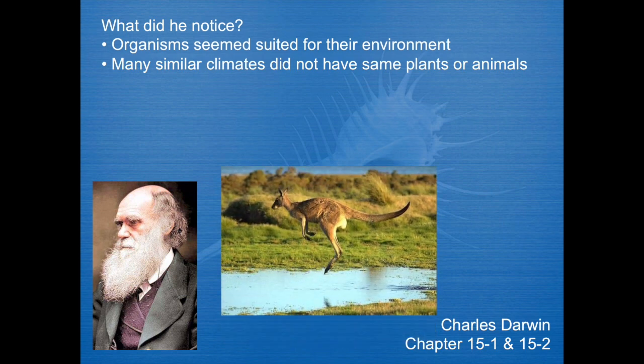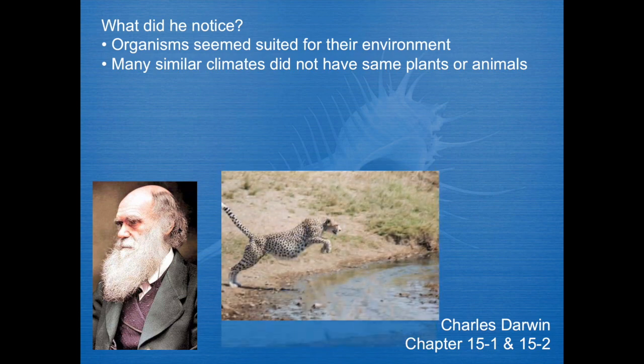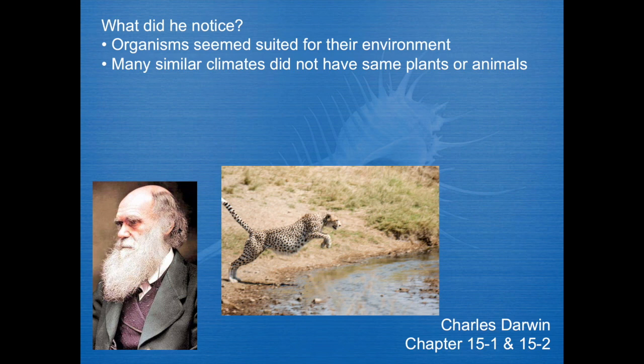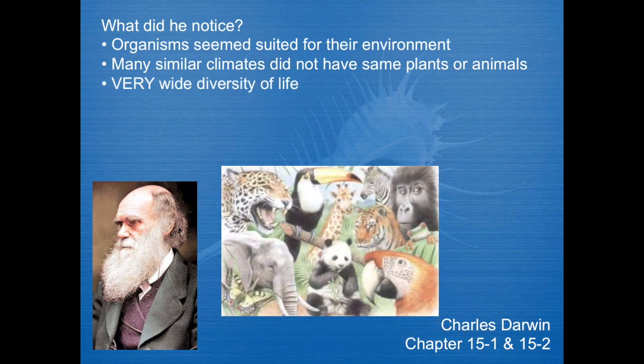But he also noticed that many similar climates throughout the world didn't have the same plants and animals. So, for instance, the dry or semi-dry and hot savanna regions of Africa had animals such as kangaroos. Why didn't they have animals such as the cheetahs who lived in the semi-arid savanna regions of Africa? All right, why, for instance, couldn't a kangaroo, who lives very well in its environment, live in a very similar climate in Africa? We now understand more about plate tectonics and migration, but obviously at the time that wasn't totally understood. He basically appreciated life was very diverse.